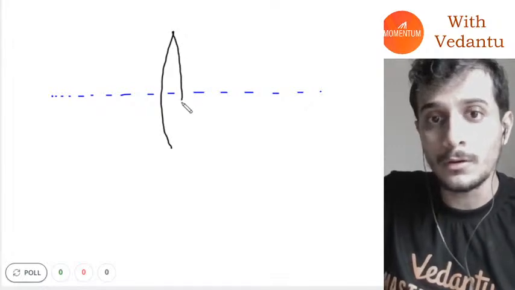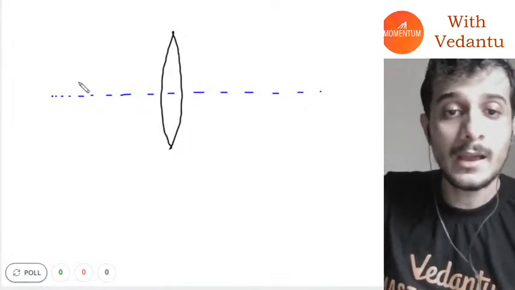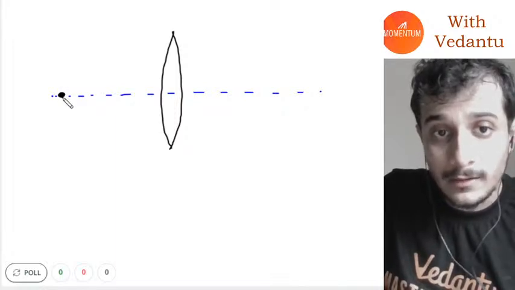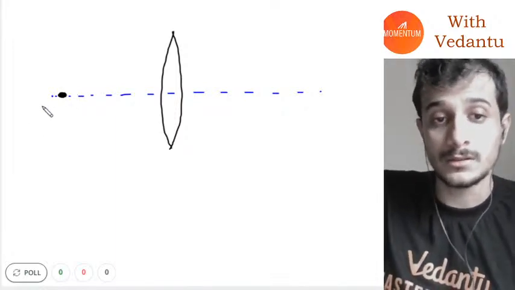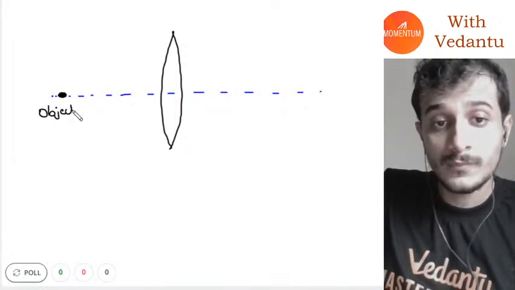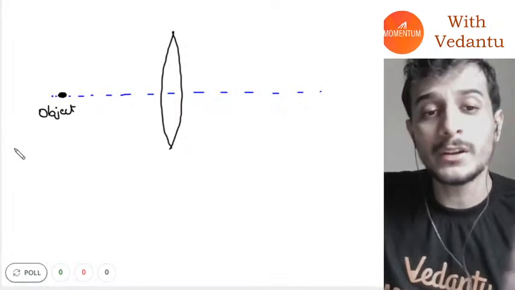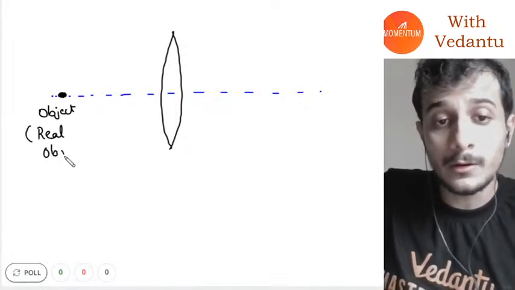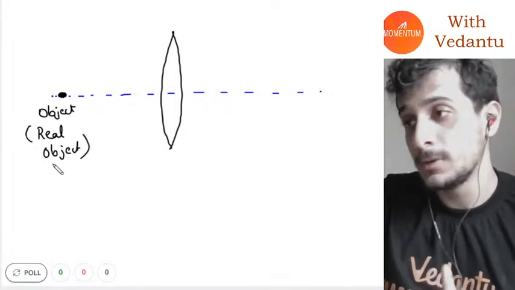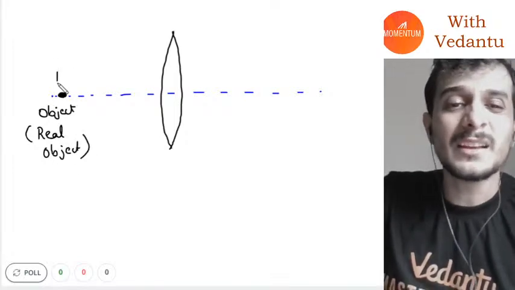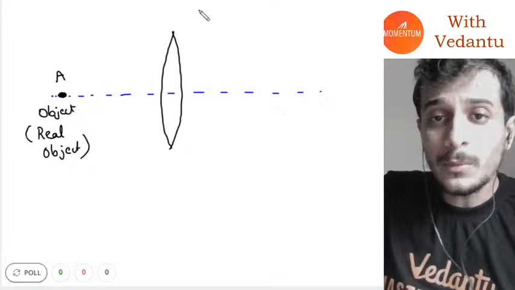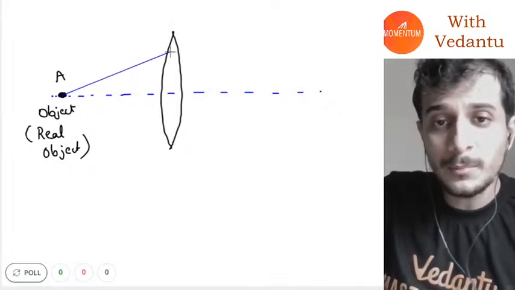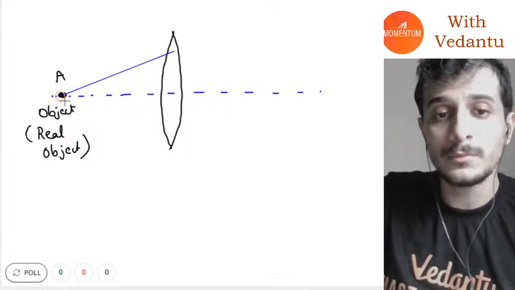Assume that I have a convex lens like this, and I have placed an object here. What kind of an object will this be, guys? This will be a real object. Let's call this object point A. Light rays will come out of this object, very simply.